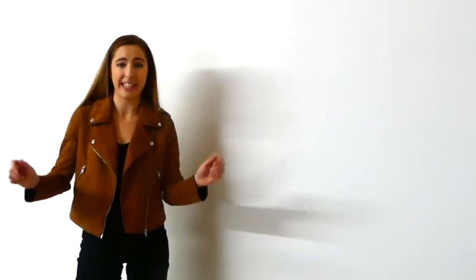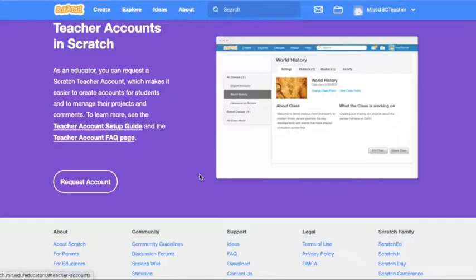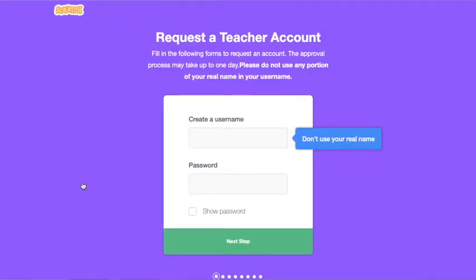On the other hand, Scratch has done a wonderful job considering student safety. There are no advertisements, you aren't allowed to use your real name when you create an account, and teachers can create something called an educator's account, which allows you to create accounts for your students and then oversee and manage their projects and comments, providing a safe and secure atmosphere to create in.